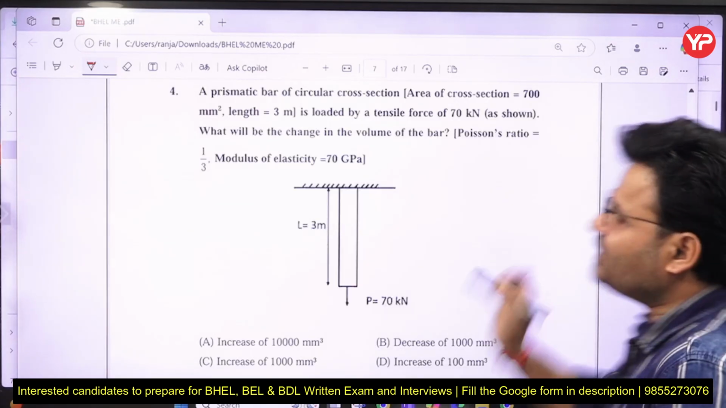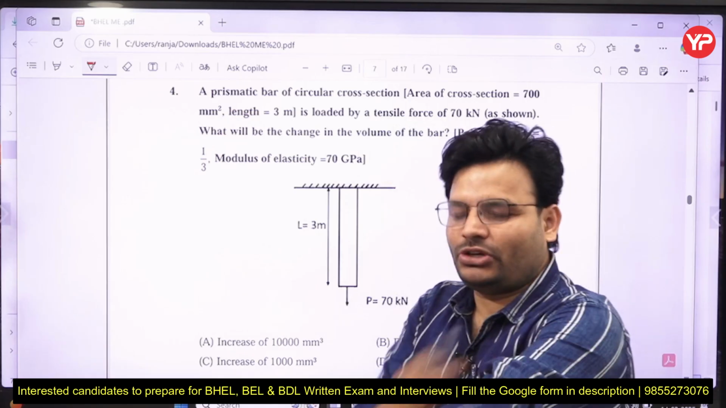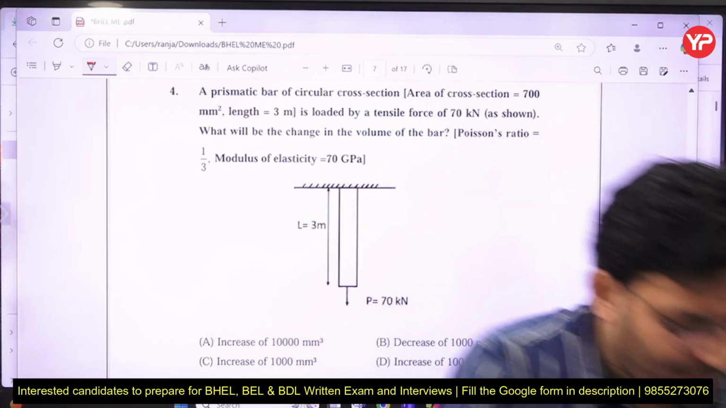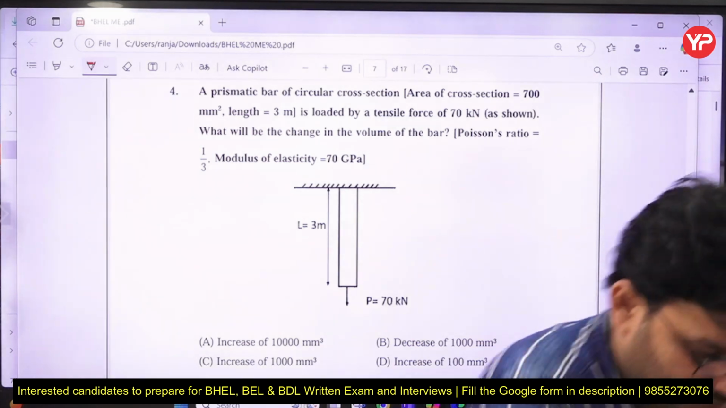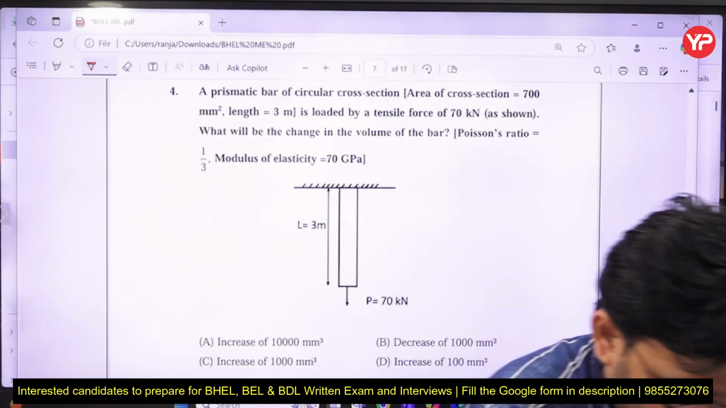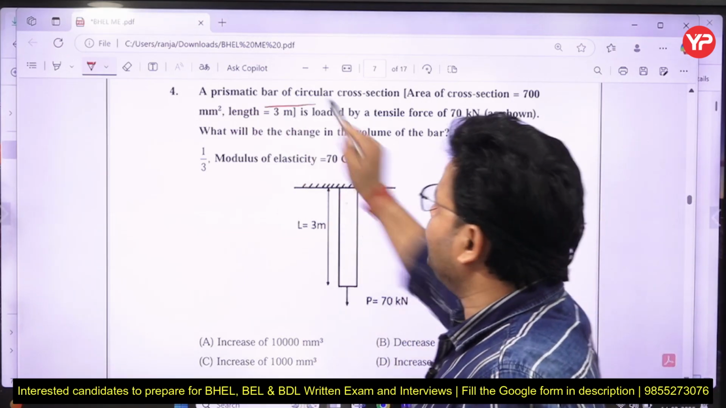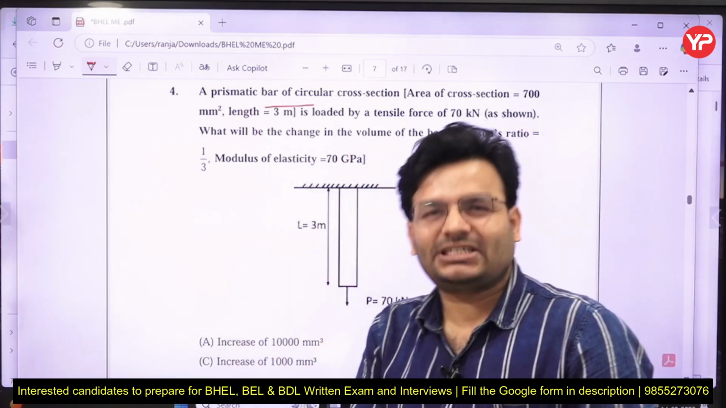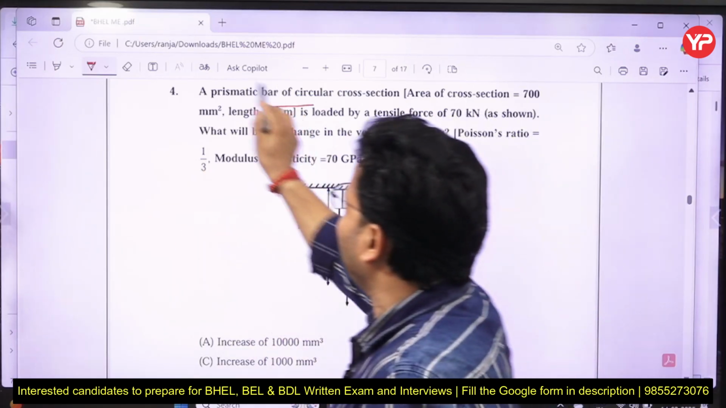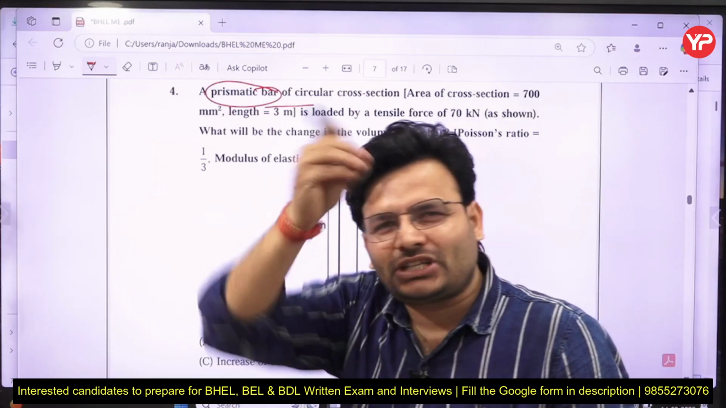So my dear friends, that is the next question. This is a good question, and it has been taken from the topic simple stress strain. The question is that a prismatic bar is there. What do you mean by prismatic, my dear friends? Prismatic means having same cross section throughout. Anywhere you see a prismatic bar, it means having the same cross section throughout.